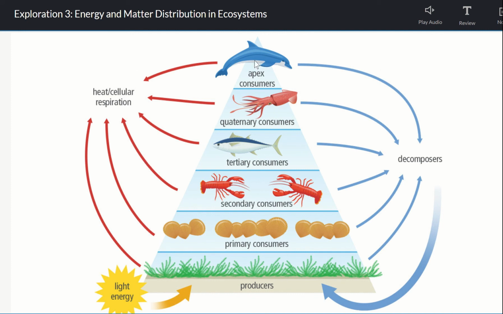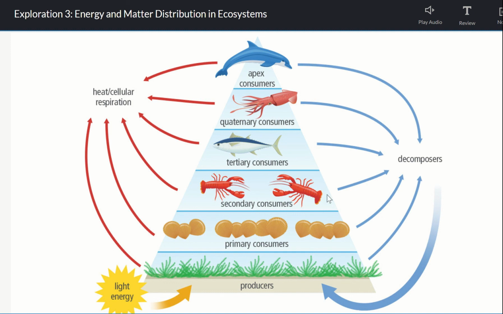But we're also going to do the same thing over here as matter, because as these producers, not all of this gets eaten. The vast majority of these producers are going to die. And when they die, they're broken down by decomposers. Same with primary consumers. They are not all going to be eaten. Many of them are going to die, and they're going to be broken down in the soil by decomposers. And even those organisms that are eaten, not the entire organism will get eaten, maybe only parts of it. And those other parts are going to get decomposed, broken down in the soil. So once again, the matter that started in these plants is only a portion of it is actually going to work up into this dolphin. And that's why we move up into a pyramid.